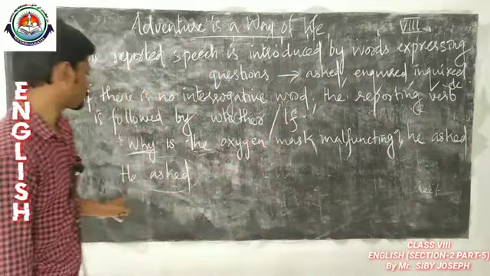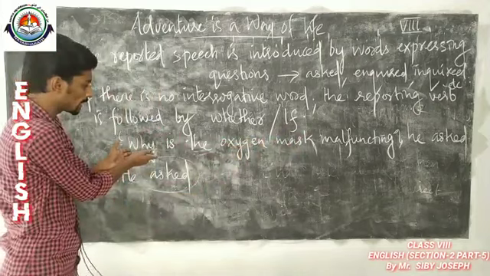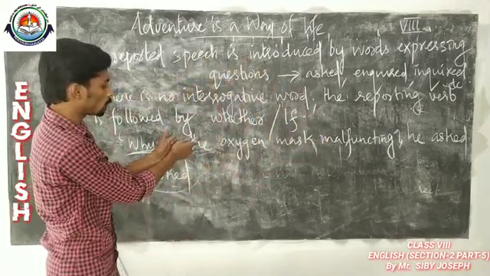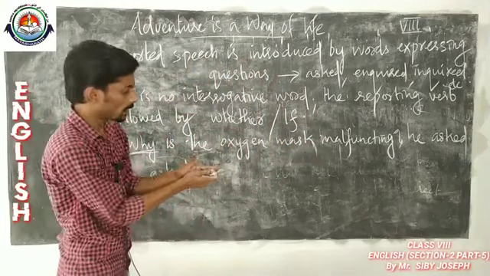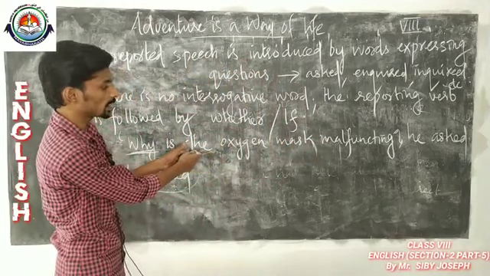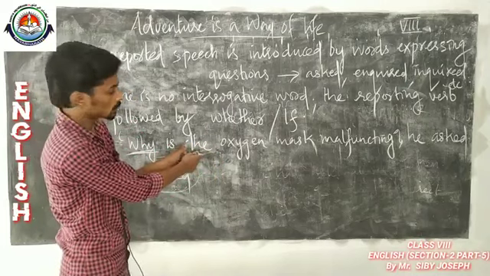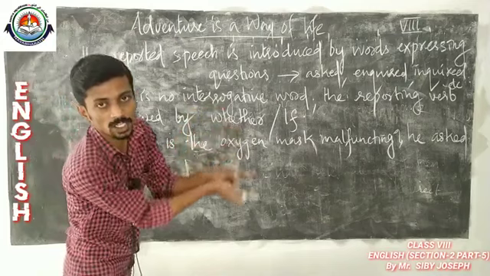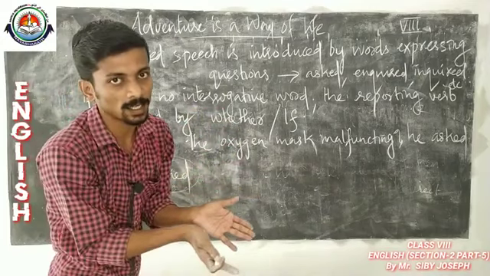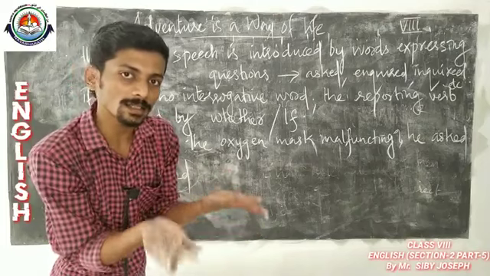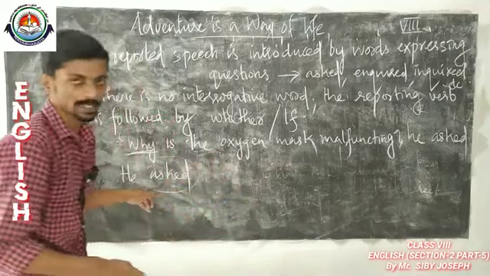He asked. Then look at the sentence. Why is the oxygen mask malfunctioning? So, why is the oxygen mask malfunctioning? It is written in which tense? It is written in present continuous. So, this present continuous will be changed into which tense? Its corresponding past tense. Which is the corresponding past tense of present continuous? Past continuous.